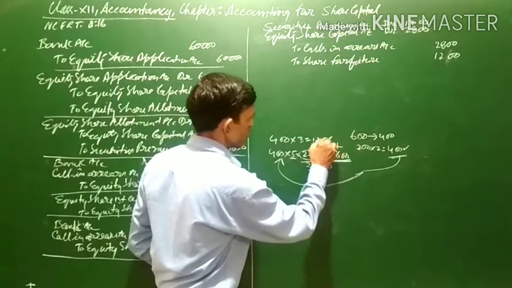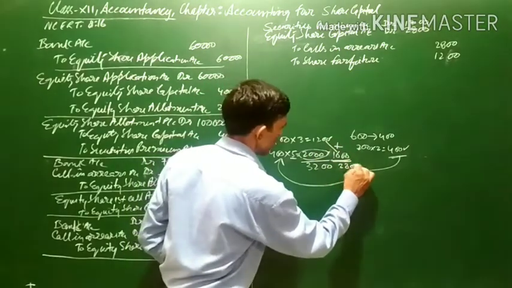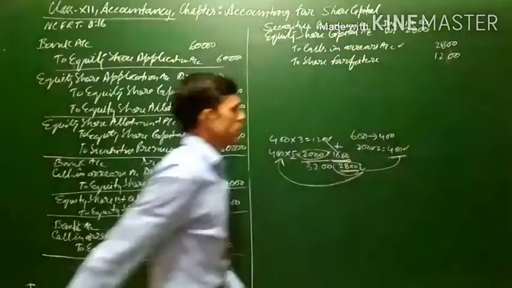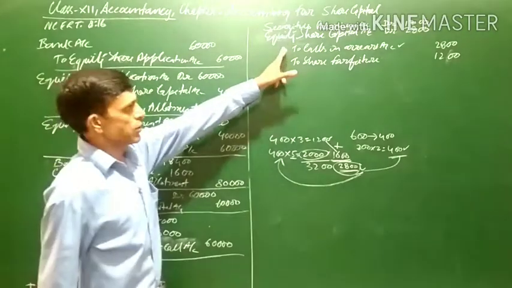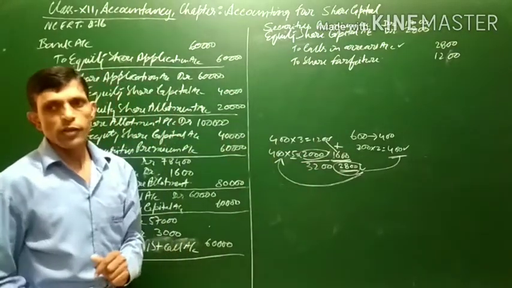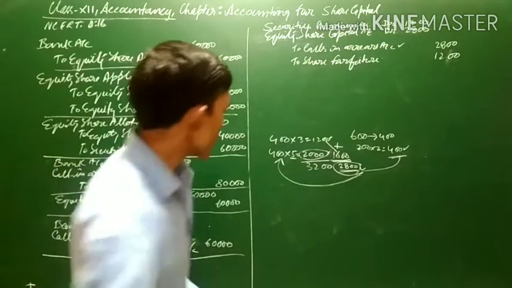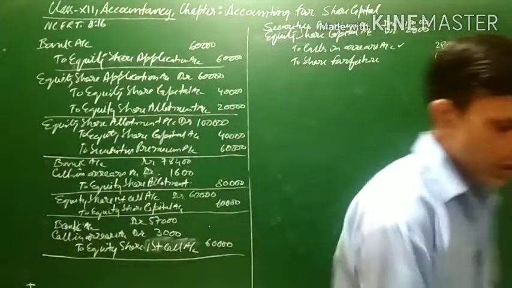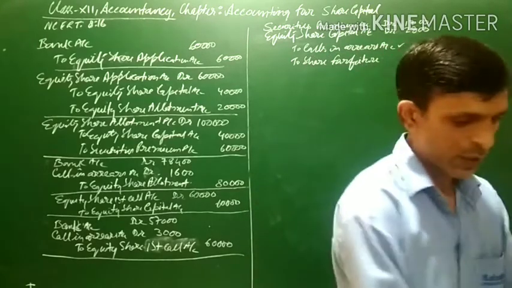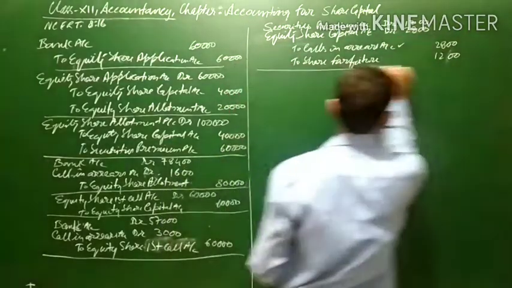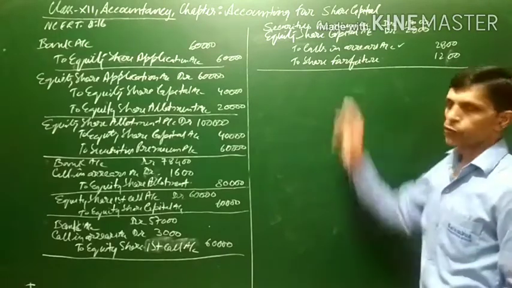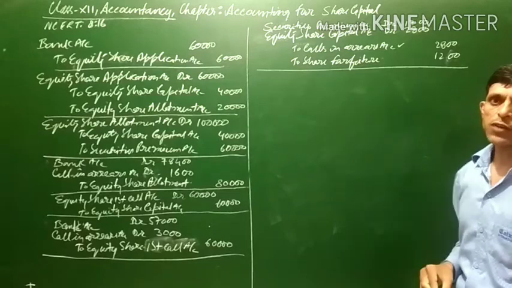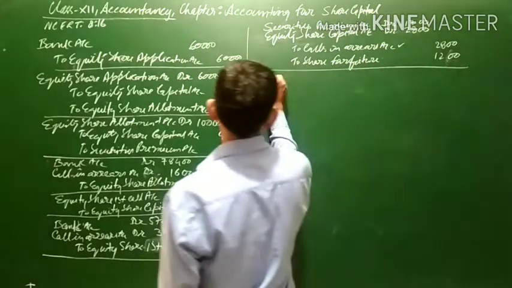So this is the total actually. This should be added. 1200 plus 1600 is 2800, which is the call-in area amount, and it will be written here. The call-in area account will be credited with 2800 only, not 3200. Now these shares have been forfeited. Now let us come to the next entry, that is, the final call being made, 3 rupees per share. Here you can write the narration, being 400 shares forfeited for non-payment of allotment money and first call money.